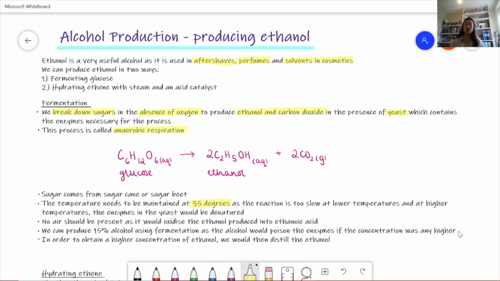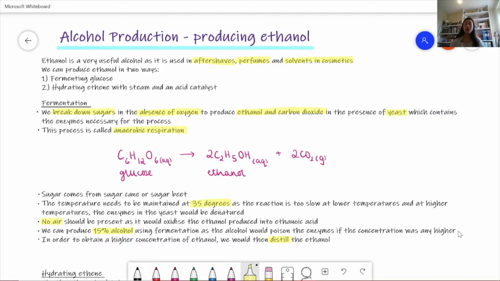And at higher temperatures, the enzymes in the yeast would be denatured, and so we wouldn't actually get a reaction. Also, we have to have no air present, as this would oxidize the ethanol produced into ethanoic acid, which we don't want. We can produce 15% alcohol using fermentation, because the alcohol would poison the enzymes if the concentration was any higher. So in order to obtain a higher concentration of ethanol, we need to distill the ethanol after we've fermented the glucose.